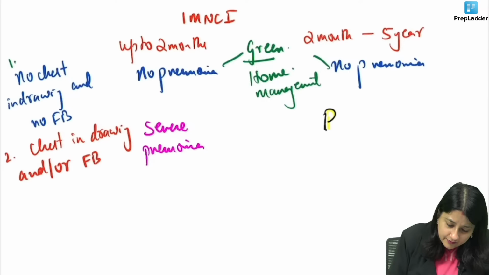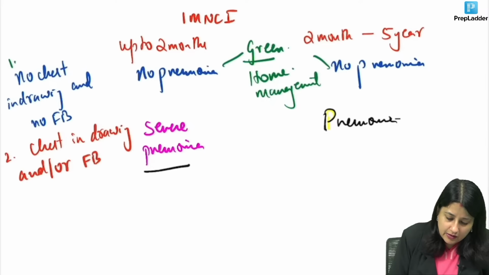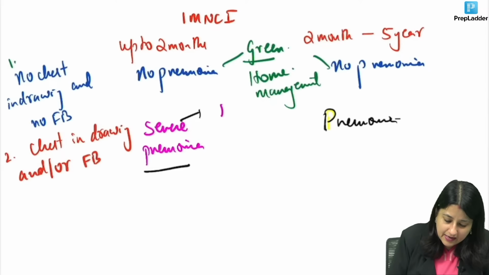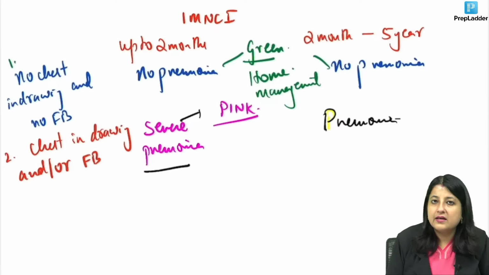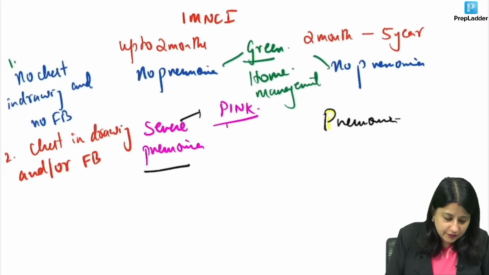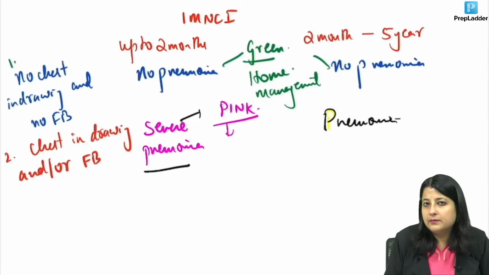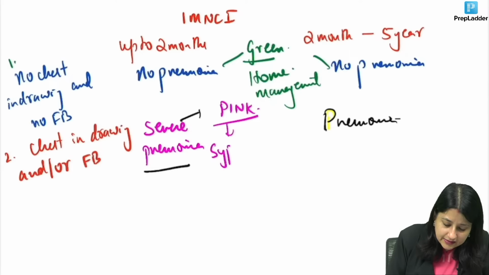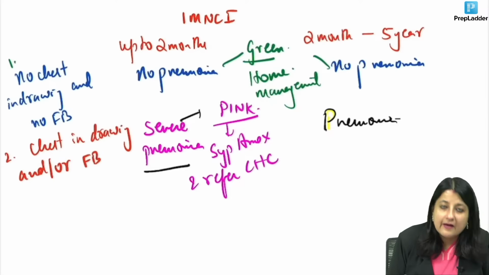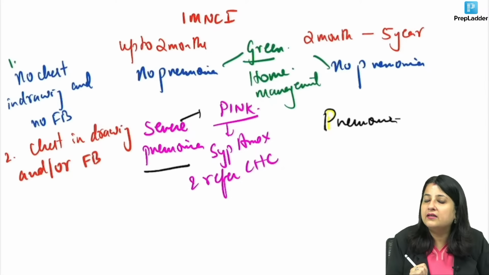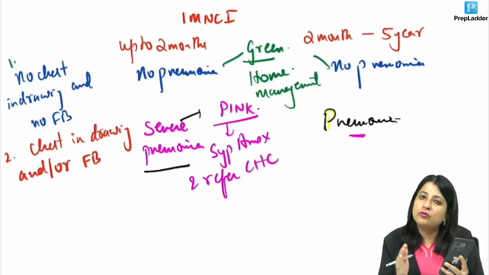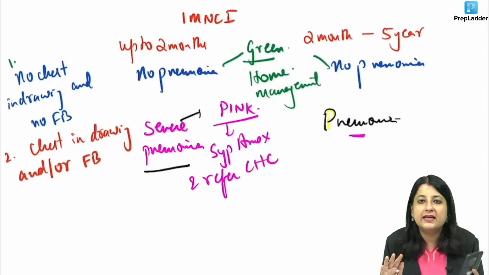Now if I have severe pneumonia here, which color will this baby go in? This baby is going to be managed in pink. Pink zone means you will keep the baby warm, give the first dose of antibiotics, and if the baby is taking oral antibiotics, well and good, we'll give syrup amox and refer to the CHC. Why to CHC? Because a pediatrician is posted in a CHC. Up to 2 months is a danger sign in a baby, so we've put it as severe pneumonia.